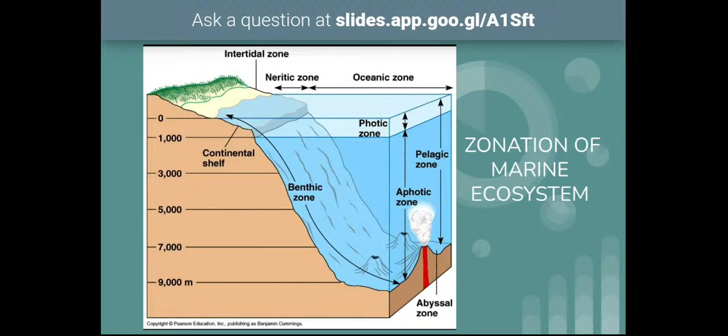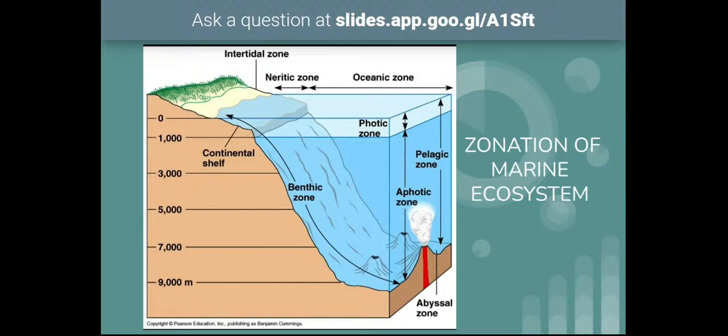So autotrophs cannot survive in those waters from 200 meters to 1000 meters depth. Why? Because sunlight availability is not suitable for photosynthesis. So that is called, in some cases, dysphotic zone.